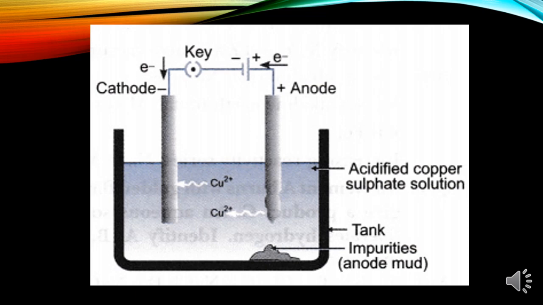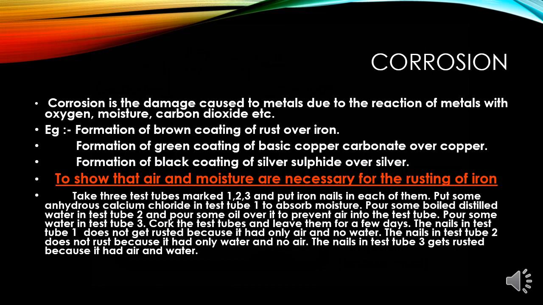Now on passing the current through the electrolyte, you find that the pure metal from the anode dissolves in the electrolyte, and an equivalent amount of pure metal from the electrolyte is deposited on the cathode. The soluble impurities go into the solution, whereas the insoluble impurities settle down at the bottom of the anode as anode mud. So whenever in an examination you have to draw a diagram of electrolytic refining, you have to label all the important components and show the process of electrolysis with a reaction.